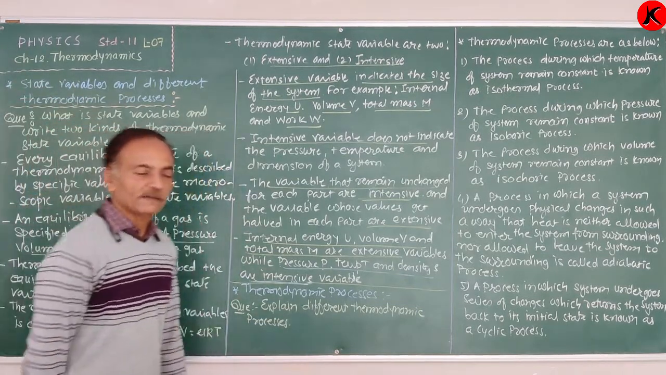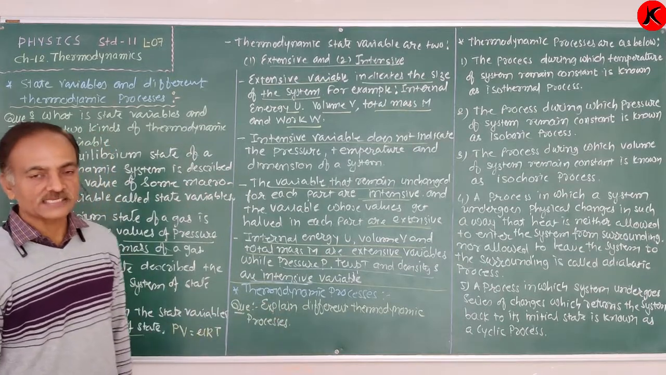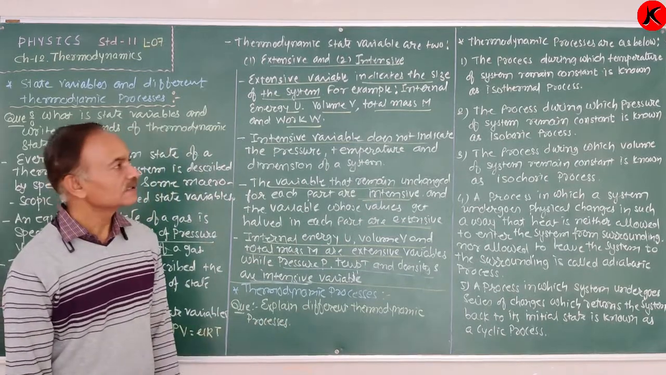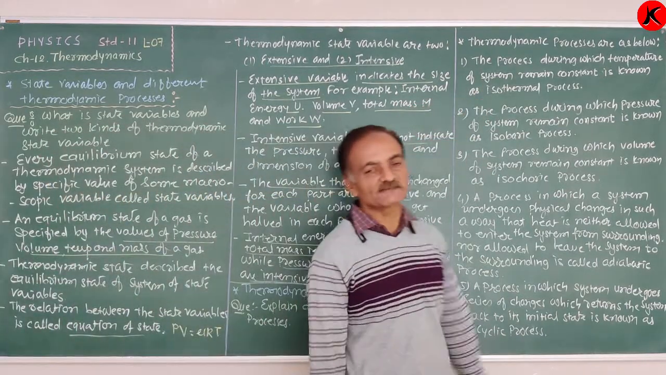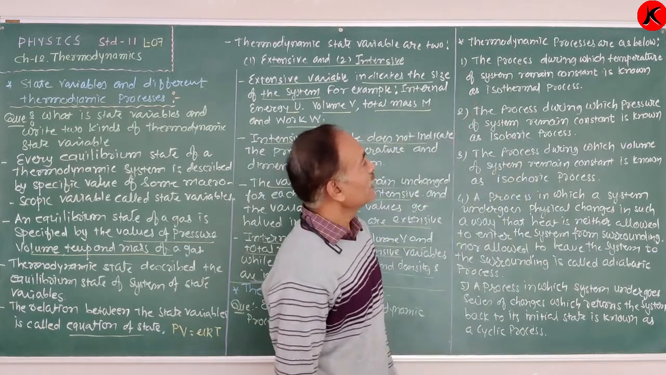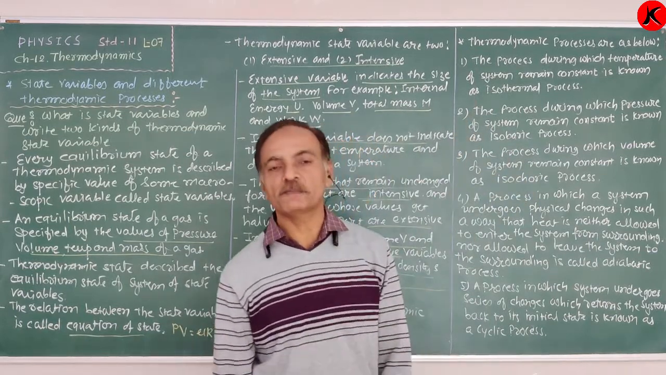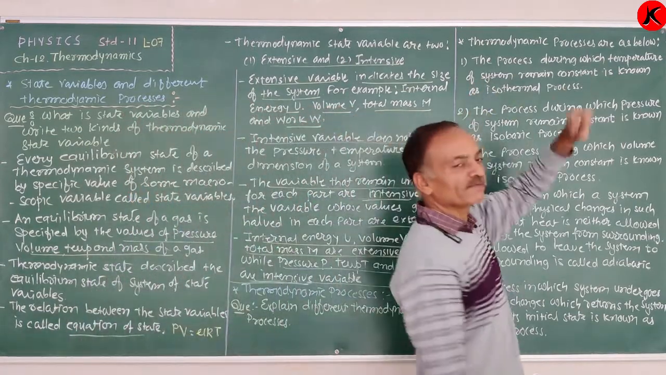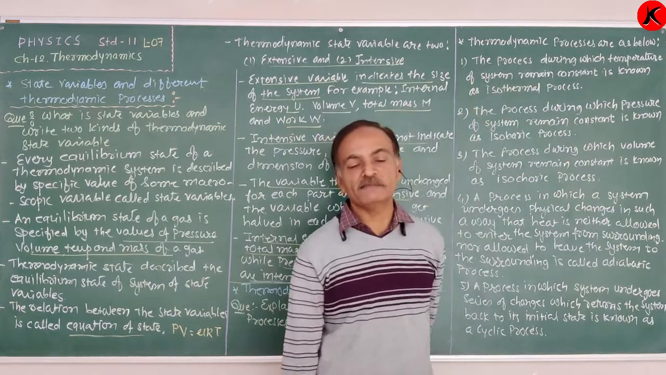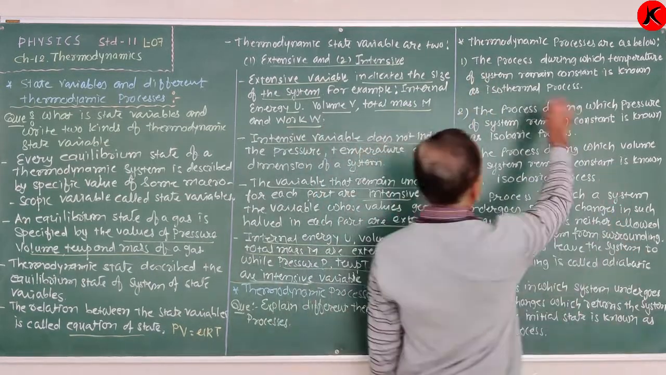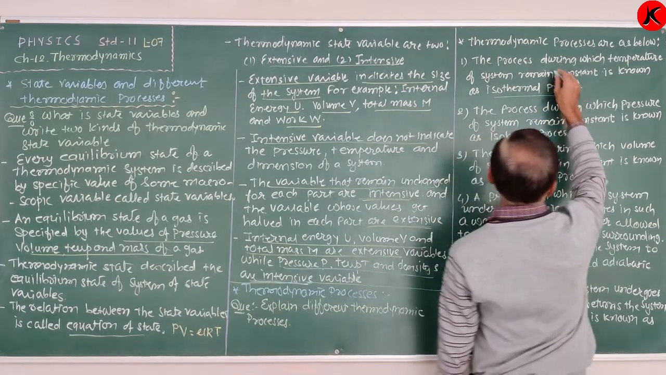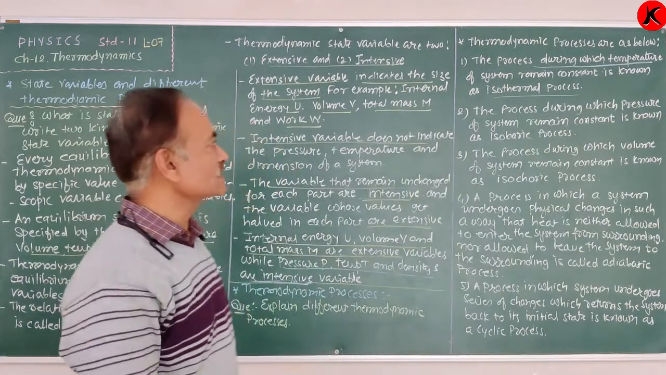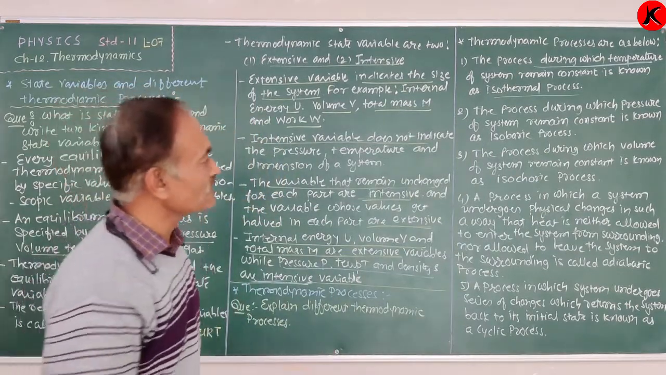After that, the thermodynamic process, different kinds of thermodynamic processes. The thermodynamic processes are as below. First, we consider a process in which the temperature remains constant. The thermodynamic process during which the temperature of the system remains constant is known as an isothermal process.